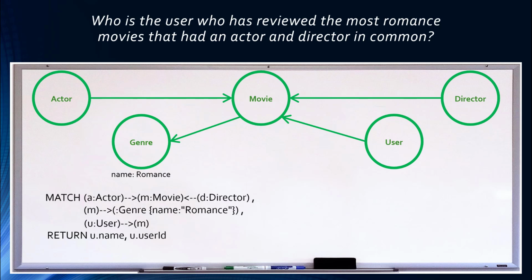There were two users, Darlene and Sarah, who had reviewed both movies. If that were all of our data, we would want a row in our result with Darlene's name, her user ID, Joan Fontaine as the actor, Alfred Hitchcock as the director, and the value 2 for the number of times Darlene reviewed movies with this particular actor-director pair.